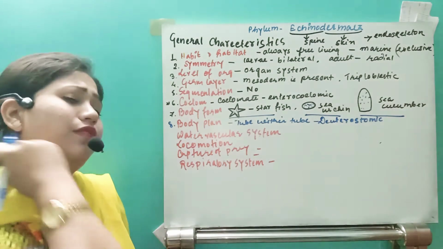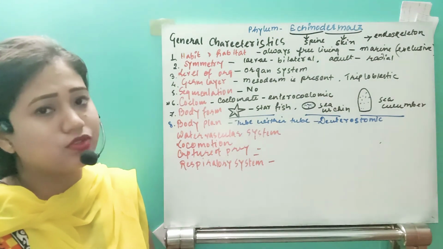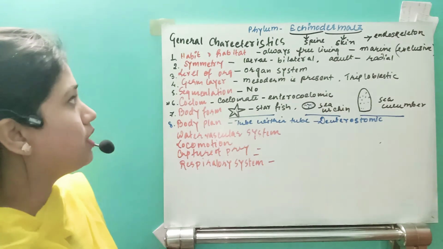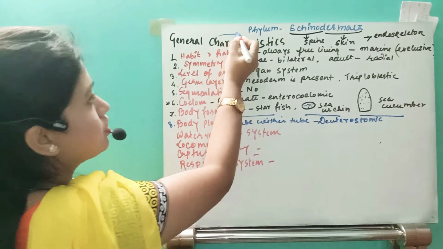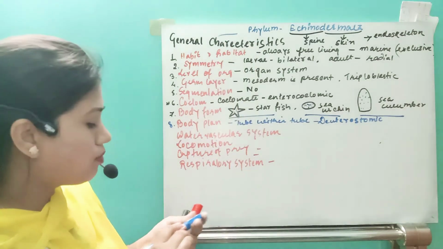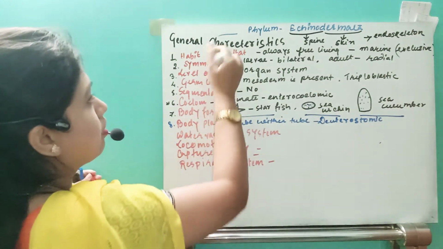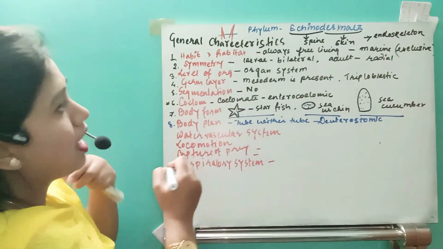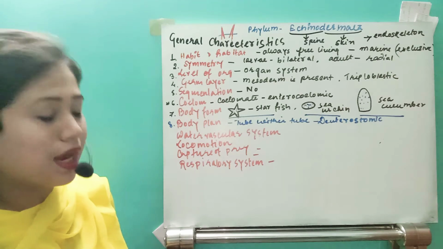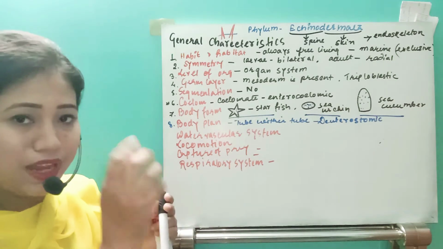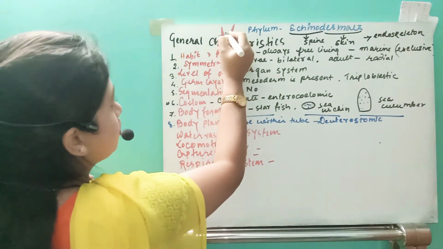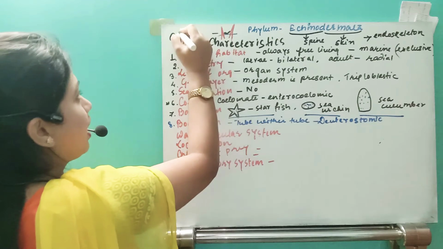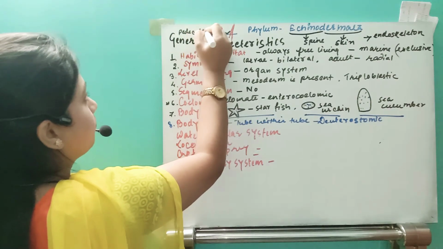Now come to a very unique characteristic of the phylum Echinodermata. See, suppose this is the skin. From beneath, the spines will arise. And in between the 2 spines, there are triradiate, plate-like structures present. These are known as pedicellariae.